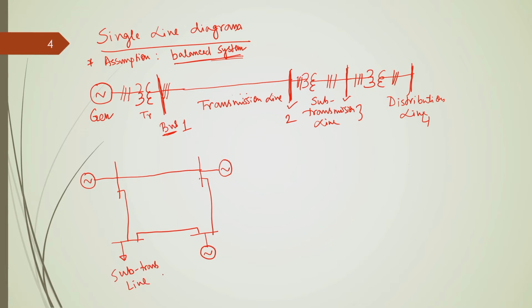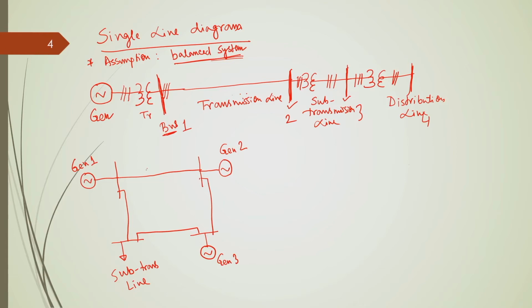So, here if you look at this single line diagram representation, suppose this is generator 1, this is generator 2, this is generator 3, which are spread over a vast geographical area, but they are connected through this transmission line. So, this is one transmission line, this is another transmission line, this is another, and this is another transmission line. Okay.